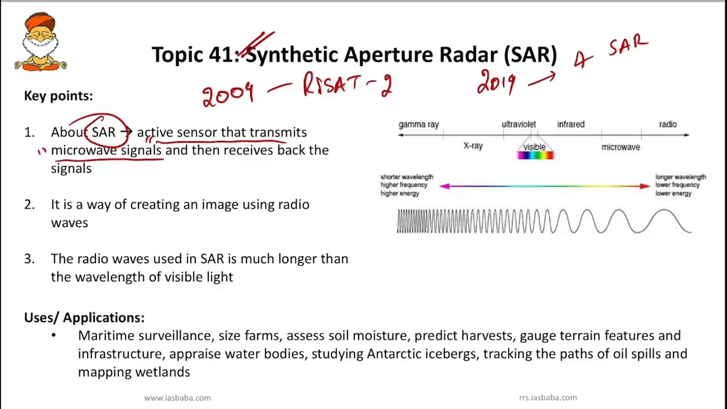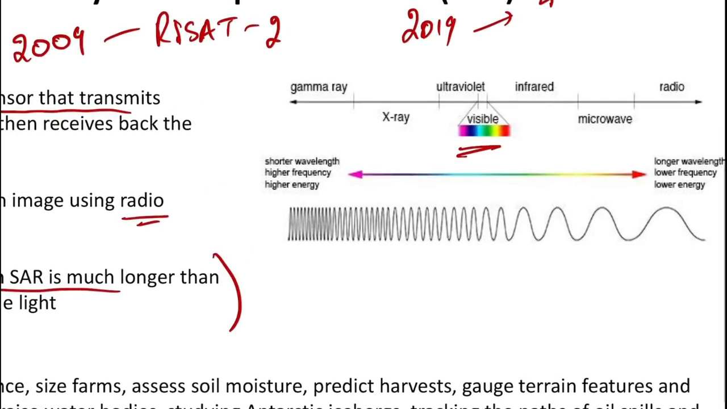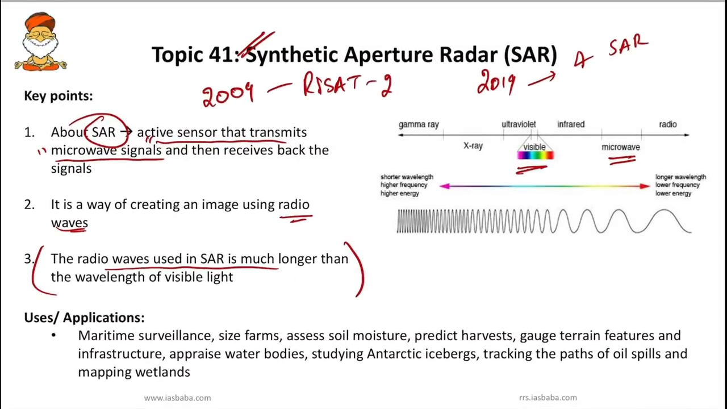So this synthetic aperture radar, it is a way of creating an image using radio waves, which we have to remember, and the radio waves which are used in SAR, so it is typically 2 or 3 centimeters in wavelength, and which is usually longer than the wavelength of visible light, which is used in making some optical images. So this third point is very important, that the radio waves which are used in SAR, that is microwave signals, the wavelength is much longer than those of visible light. So you can see in this figure, visible light, and you can see the microwave. So the wavelength of SAR, it is much longer than the visible light.